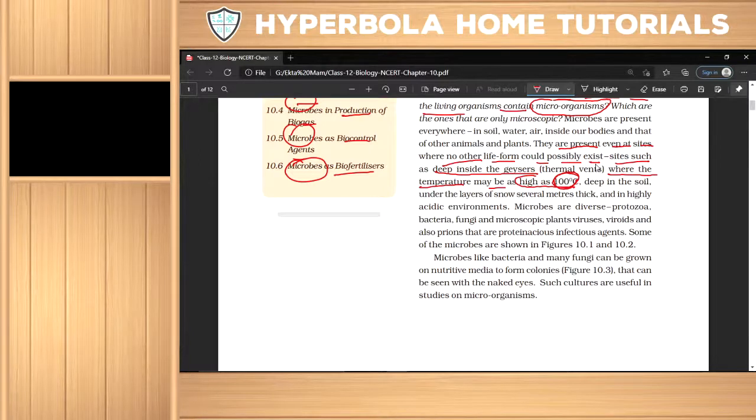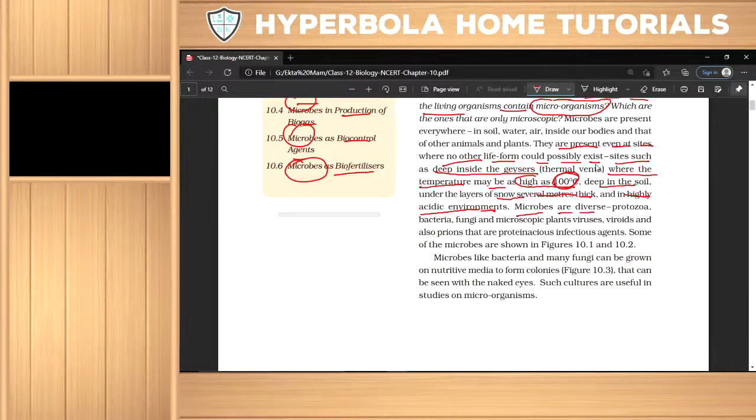Second, deep in the soil, bacteria such as Rhizobium and mycorrhizae are present. Under layers of snow several meters thick, and in highly acidic environments, bacteria are present.